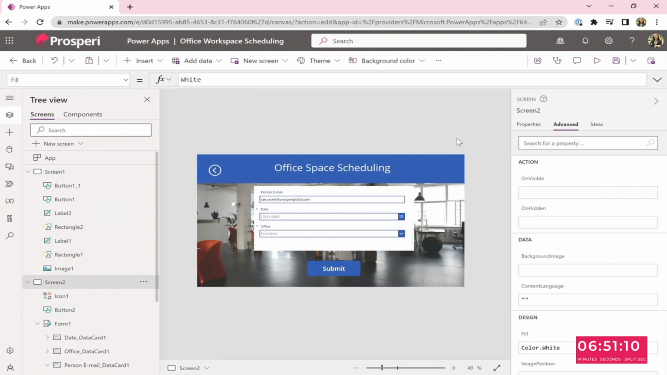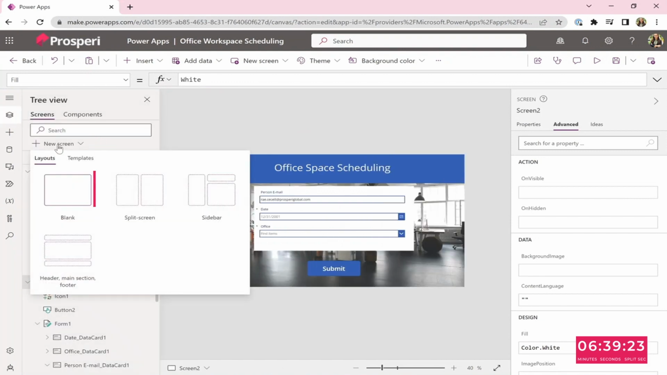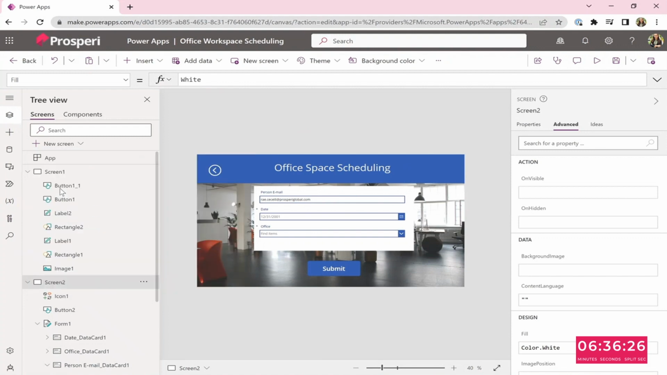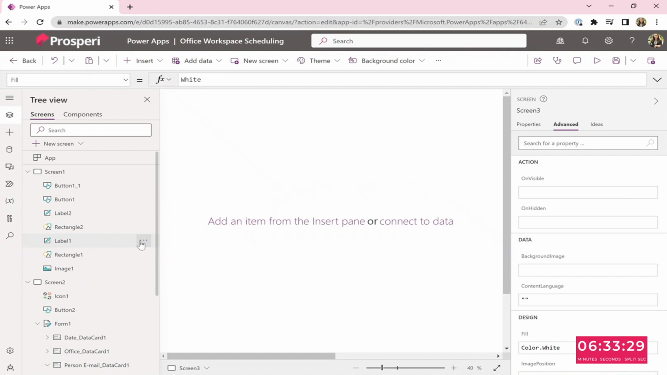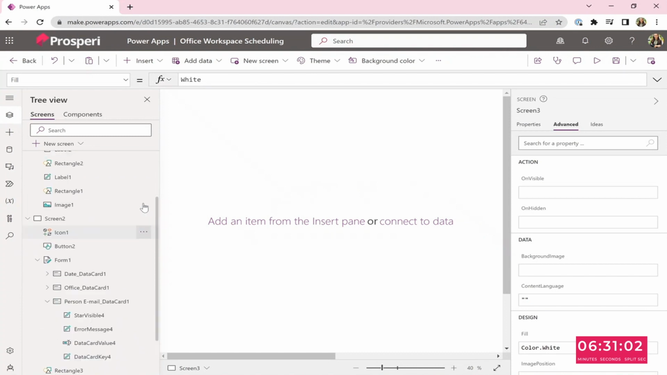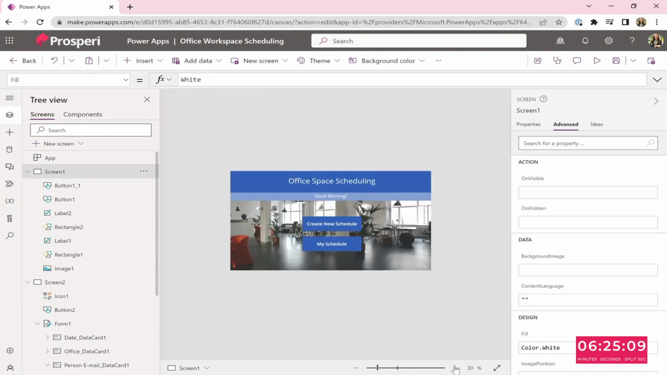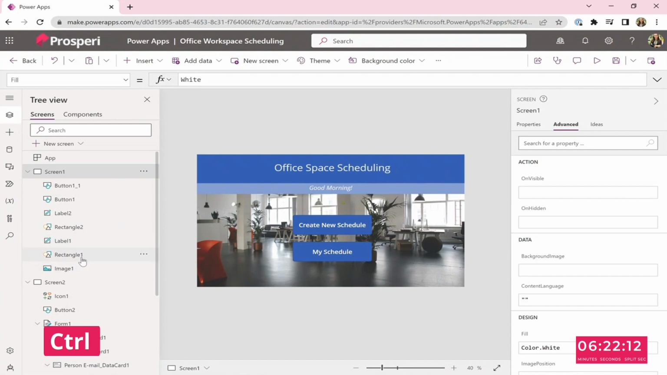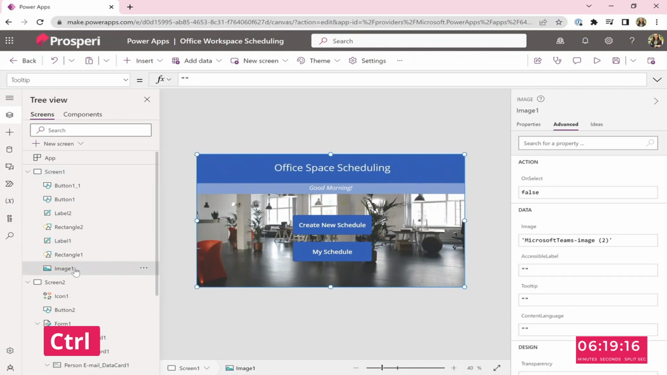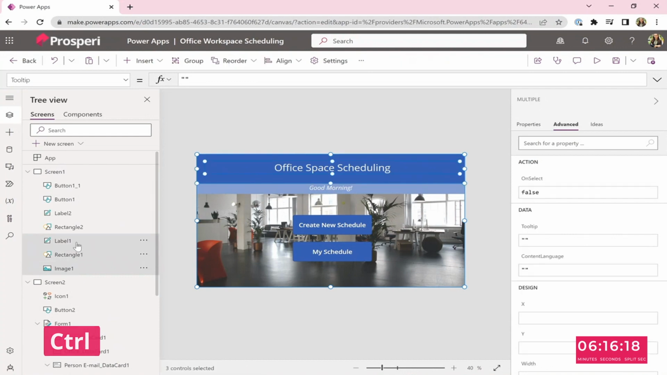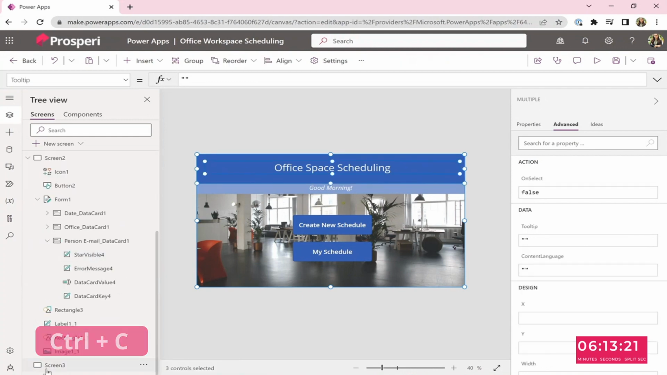Now you go to a new screen. We're going to create a third screen. So we go to our layers. New screen here, then blank screen. Just as we did for the second one, we can carry over some stuff. So just go to the first screen and select. Hold Control and select image, label 1, and rectangle 1. Control C. Control V. Great.